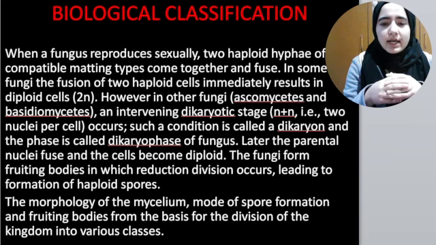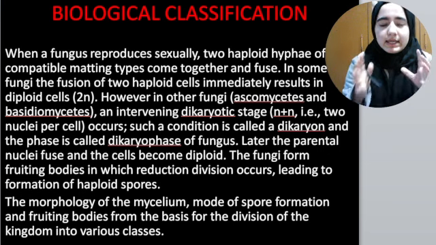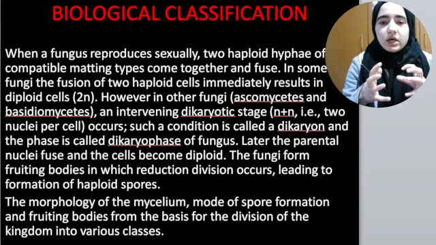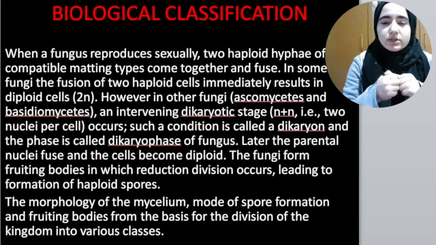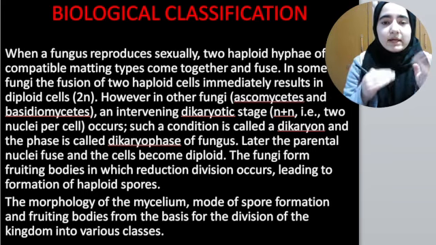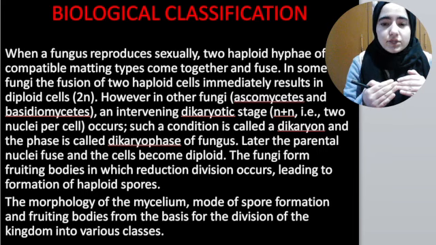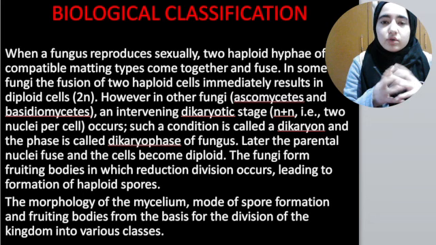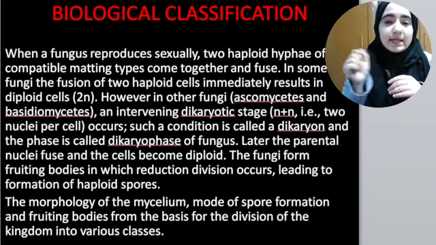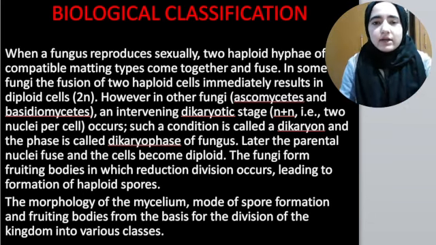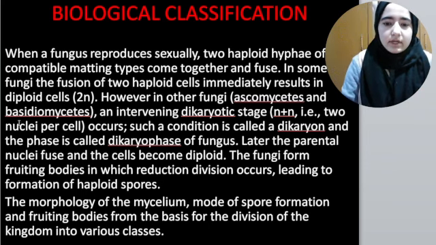But in some fungi, like ascomycetes and basidiomycetes, what would happen? The two nuclei will not join after the joining of protoplasm. They will make a stage known as the n plus n stage, which is known as the dikaryon phase of fungus. The cell will not combine to form 2n; it will form the n plus n stage, and after that phase they will combine. I hope this concept is clear.